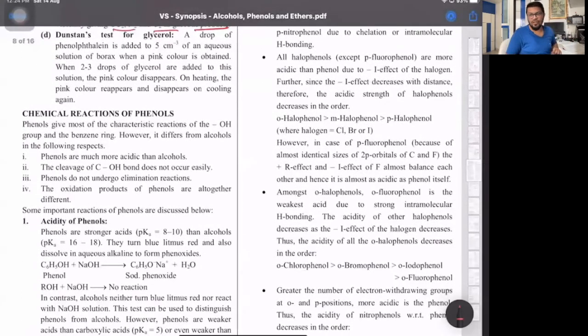Chemical reactions of phenol now. The alcohol part is done. Now phenols: they are acidic because of their Ka value. We all know the Ka of phenol is 1 into 10 raised to minus 10, so the pKa is 10. Depending upon different phenols, it ranges between 8 to 10, but for normal phenol the pKa is 10. It's a very weak acid. We all know, larger the Ka, lower is the pKa.